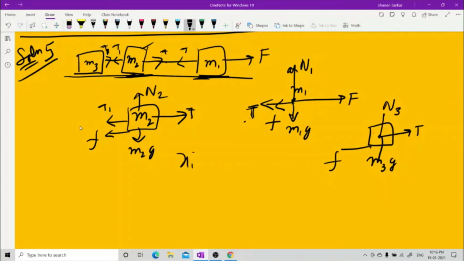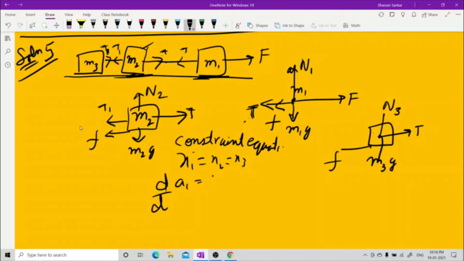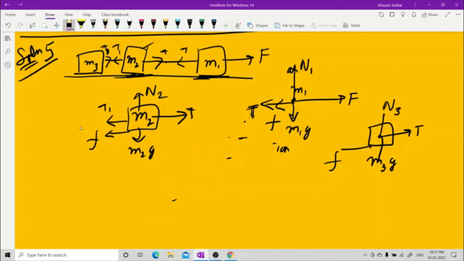They all are going in the same direction, so I can say x1 equal to x2 equal to x3. Therefore, a1, double differentiating the constraint equation. Constraint equation, right? So I will get x1 double differentiated. Let me rewrite it properly. Wait, it is looking a bit odd. This is the constraint equation.